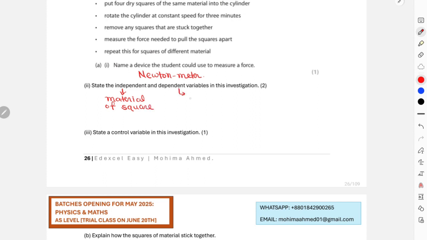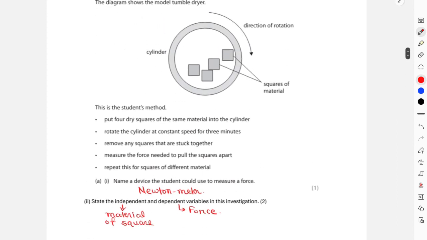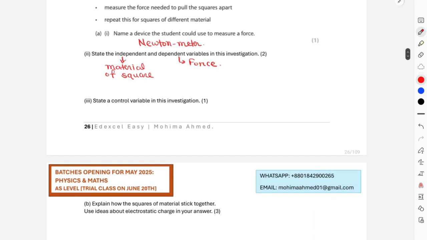And dependent variable is force. State one control variable in this investigation. I can think about the speed of the rotation over here. For every different material I'm going to use, I will use the same speed for the rotation of the cylinder. So speed of the rotation for the cylinder, that could be a possible controlled variable.